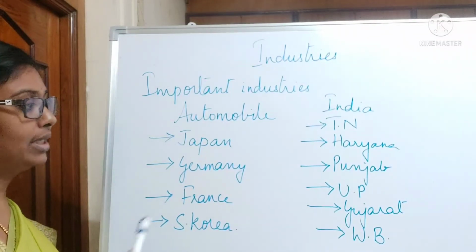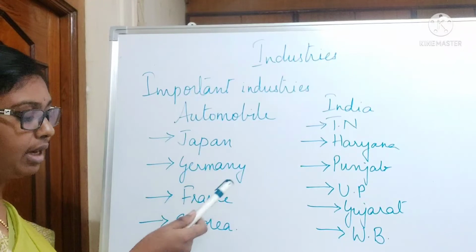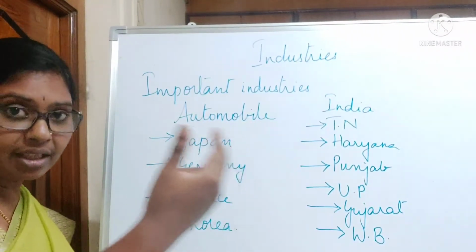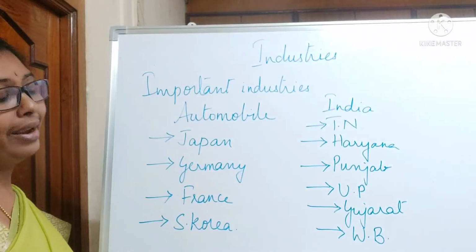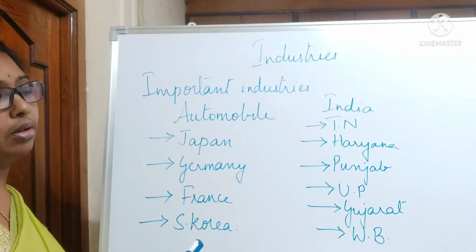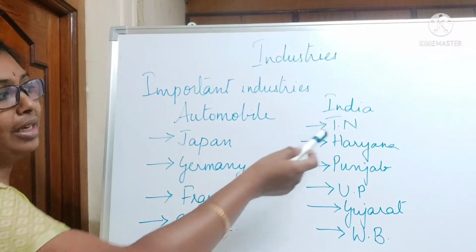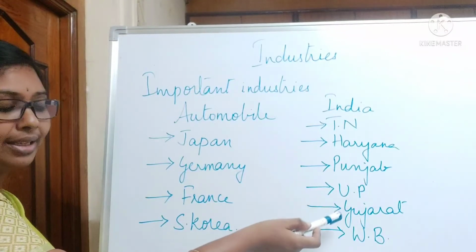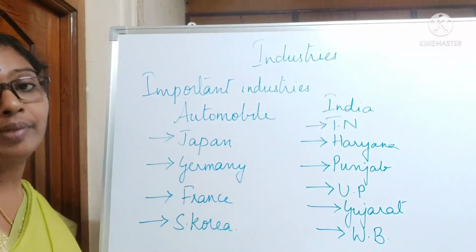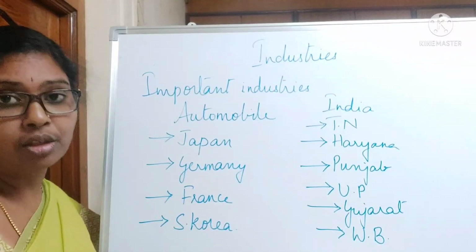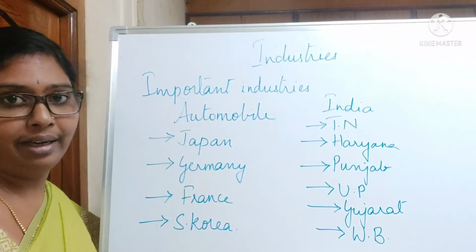Apart from the USA, Japan, Germany, France and South Korea take the next places. In India, automobiles are manufactured in places like Tamil Nadu, Haryana, Punjab, Uttar Pradesh, Gujarat and also West Bengal.